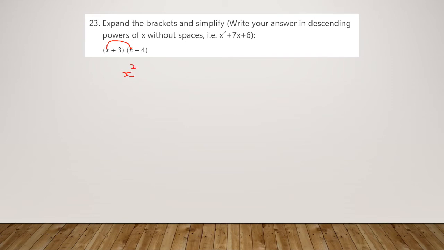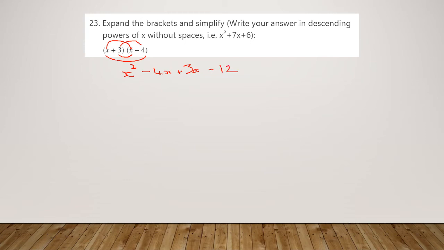O is our outside terms, so that's x times minus 4, so minus 4x. I is inside, so 3 times x, so plus 3x. And L is last, so 3 times minus 4, so that's minus 12.